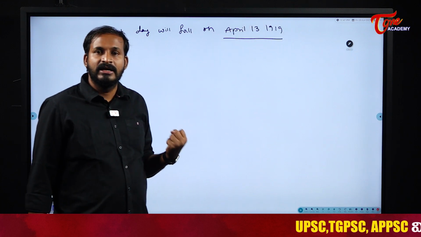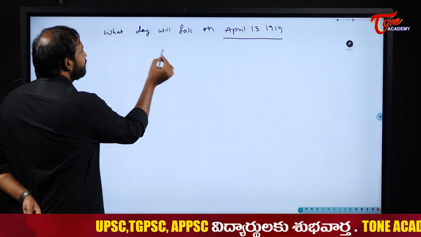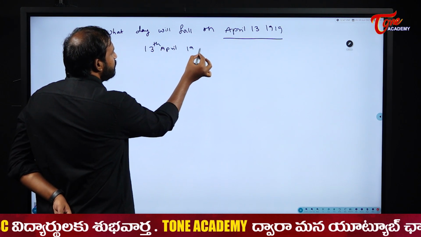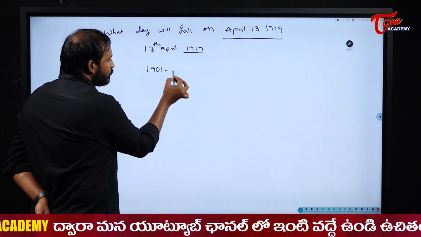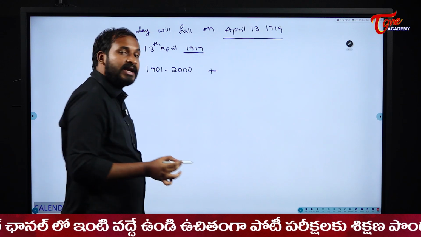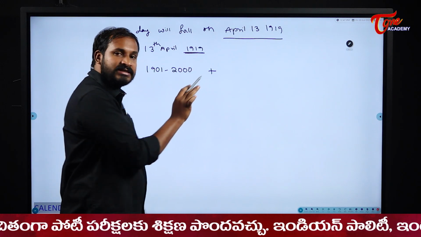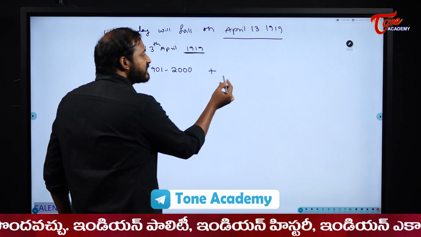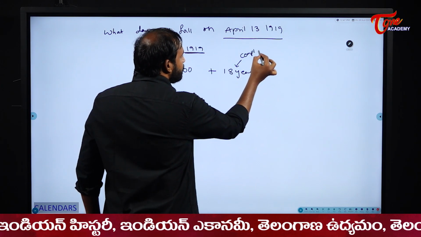Now we will try to prove it with our month codes, day codes, and century codes concept. We need to find the day for 13th of April 1919. So this falls under which century, students? It falls under 1901 to 2000. Plus, in the same century, how many completed years are finished? The 19th year is not yet done, because we are still in the month of April. So already how many years are completely finished? 18 years.